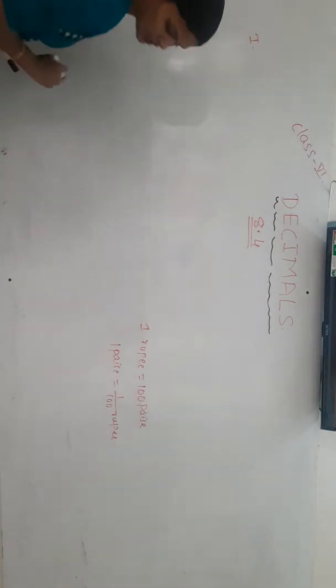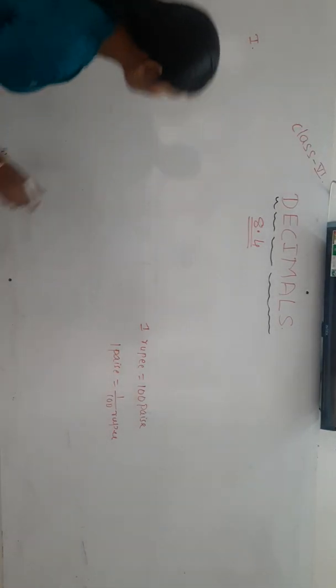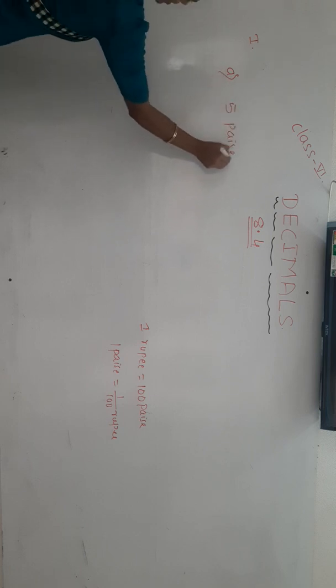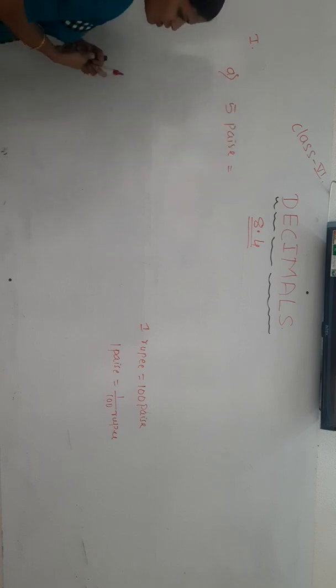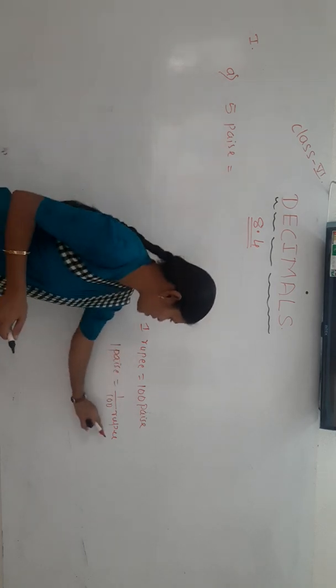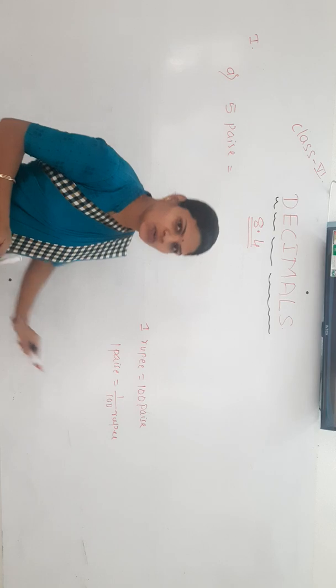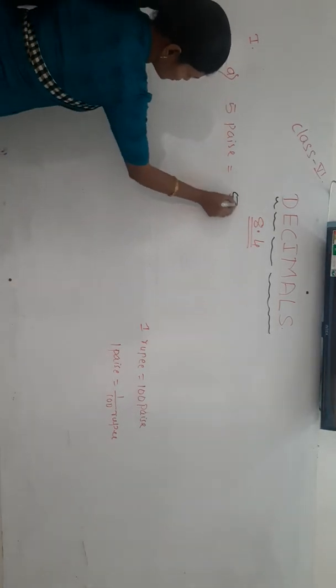Okay, so in the first one, 5 paise you have to express in terms of rupee. 1 paise is 1 by 100 rupee, 2 paise 2 by 100, same way 5 paise is 5 by 100 rupee.